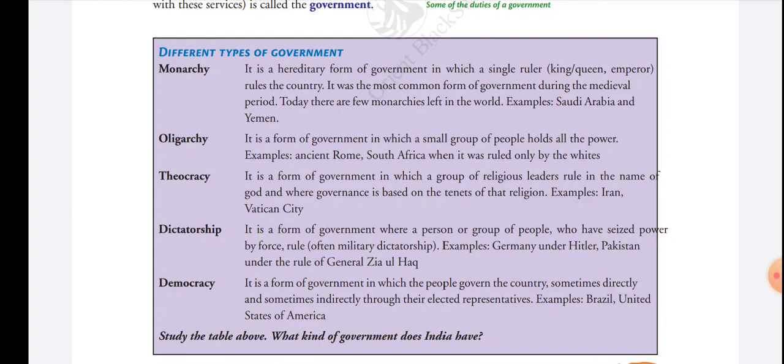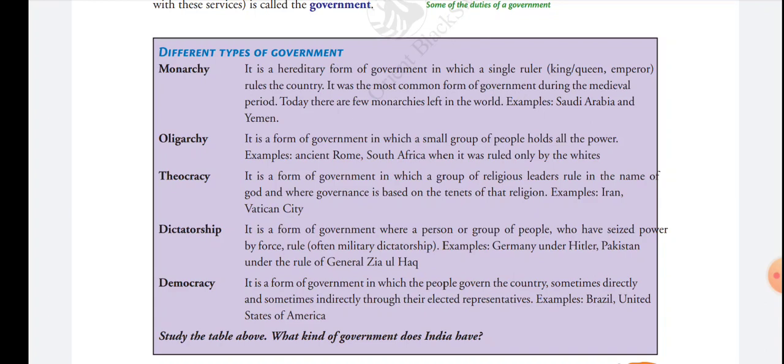Still today a few monarchies are left in the world, like Saudi Arabia and Yemen. So the characteristics of monarchy: the country is governed by a single ruler, and it is a hereditary form of government. Examples are Saudi Arabia and Yemen.